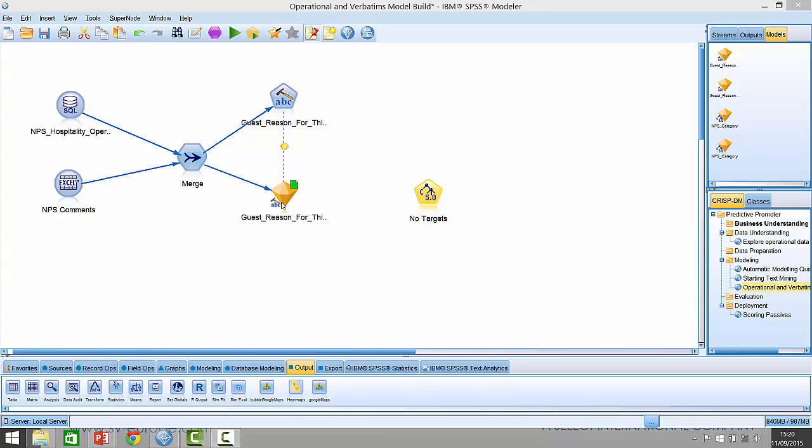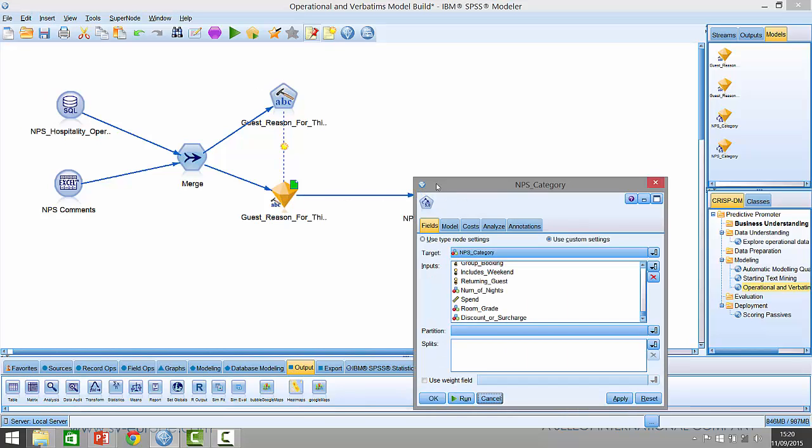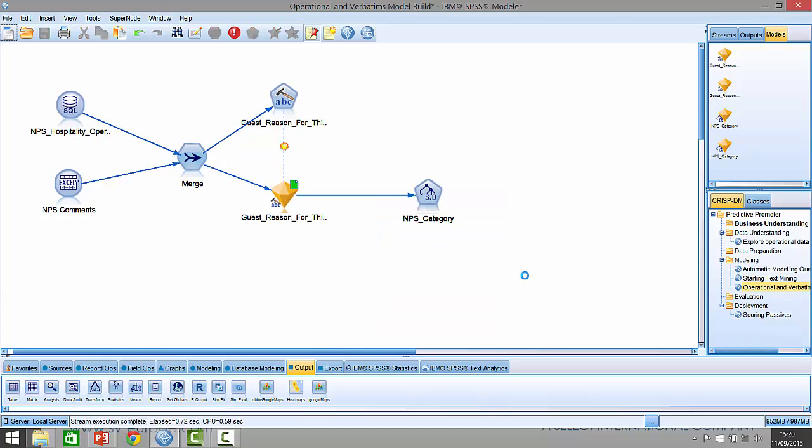If I connect up my model again and look inside the Levitt node, you can see that I'm not just using the text data, as indicated by txt, but also things like the number of nights, whether or not they're a returning guest, their booking category, the surcharge, a discount, et cetera. And if we run that, it'll produce a model for us.